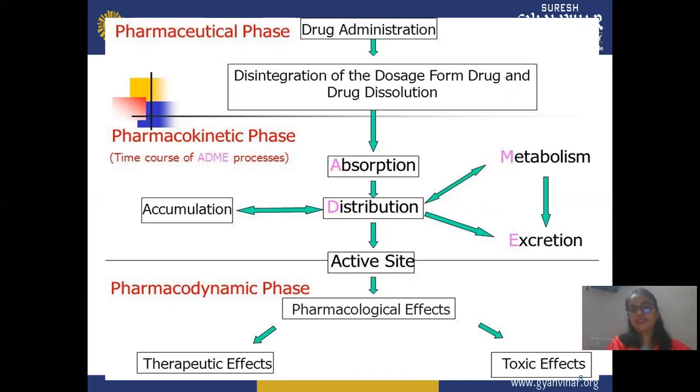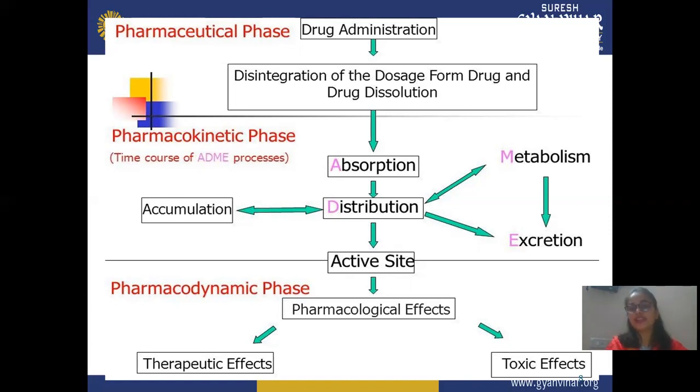After this, we start with the pharmacokinetic parameter. Pharmacokinetic means absorption, distribution, metabolism, and excretion. In the pharmacokinetic parameter, after dissolution, your drug gets absorbed. And after absorption, it gets distributed in your body. In distribution, there may be chances it accumulates or gets metabolized, and after metabolism it gets excreted, or maybe it is directly excreted. This metabolism is a reversible process.